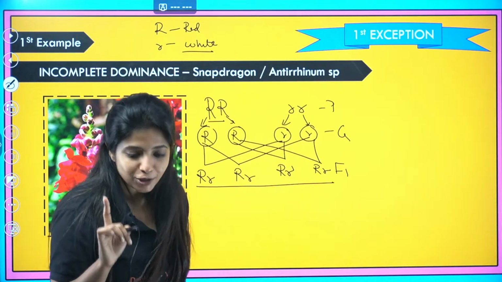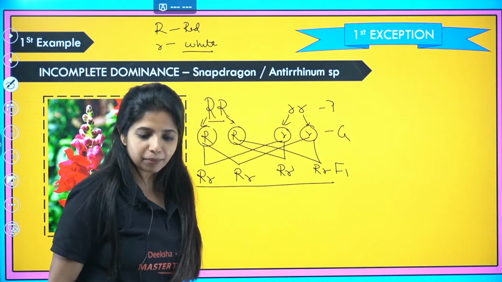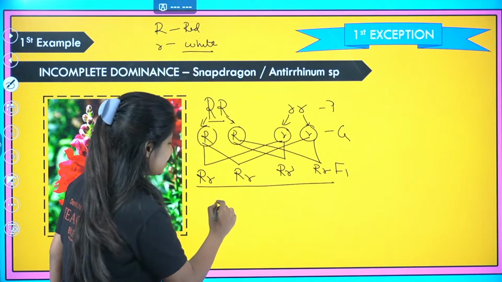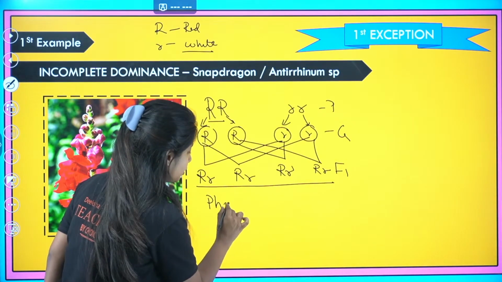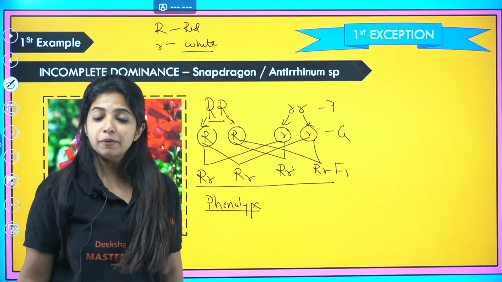First question, listen to my question carefully first. Papa gave me the answer already, pink color. Yes, exactly. Okay, so my first question was, what is the genotype? But anyway, since you have told me the phenotype, what is the physical appearance that this plant is going to have? Ma'am, it is going to be red.